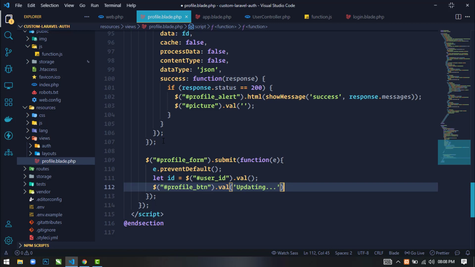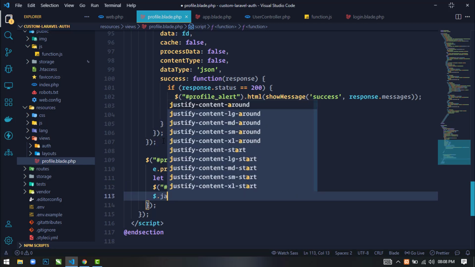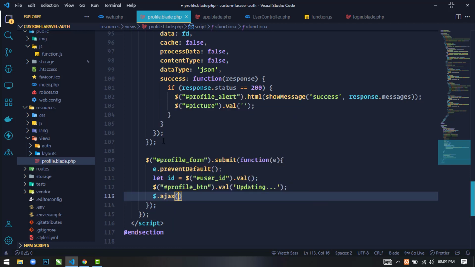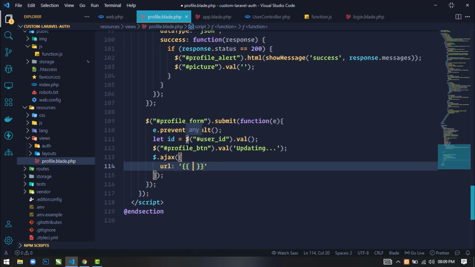Okay, and then we will send the Ajax request to the server using the Ajax method. Okay, so in URL I will use the route here, where we will send these form input field data.